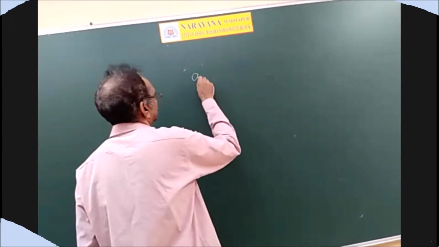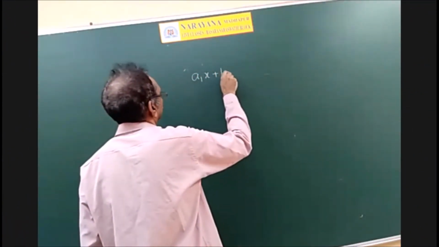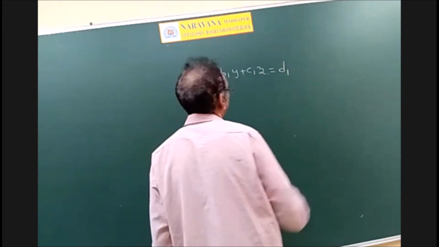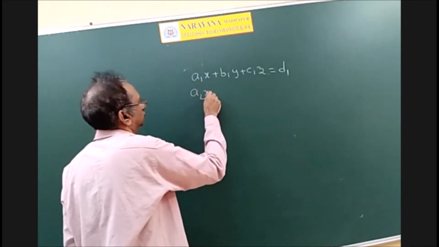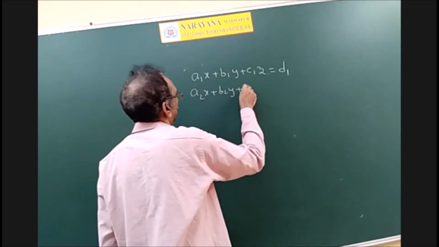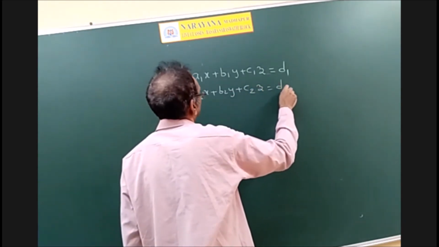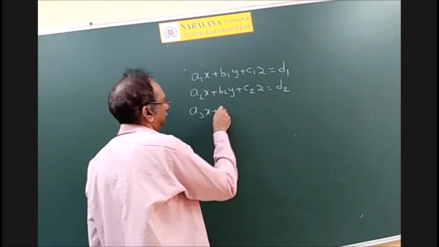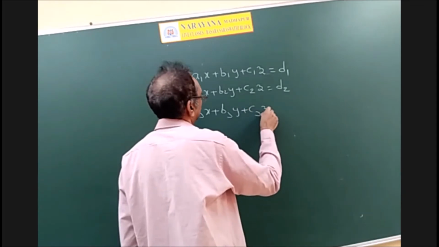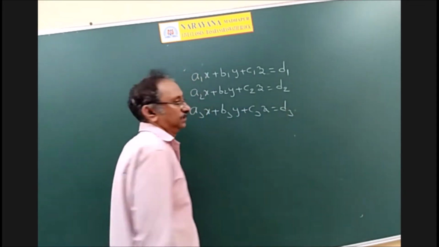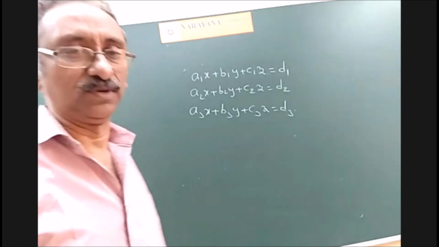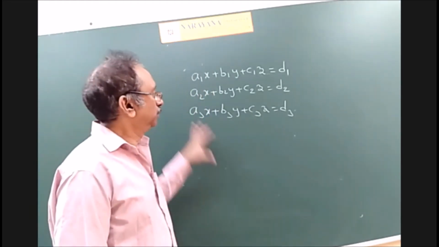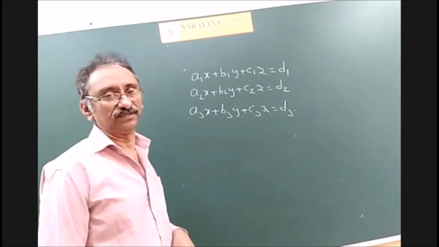By non-homogeneous system, a1x plus b1y plus c1z is equal to d1, a2x plus b2y plus c2z is equal to d2, and a3x plus b3y plus c3z is equal to d3. So it is called a non-homogeneous system of equations if at least one of the d's is non-zero. Now we discussed the solutions of this system of equations.